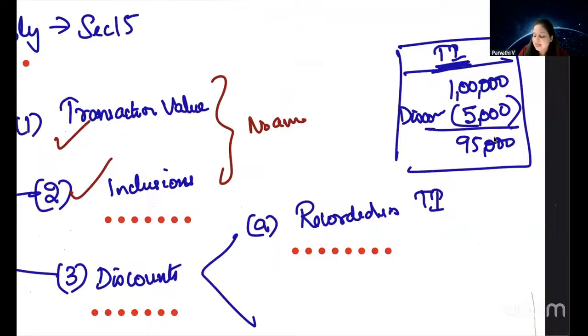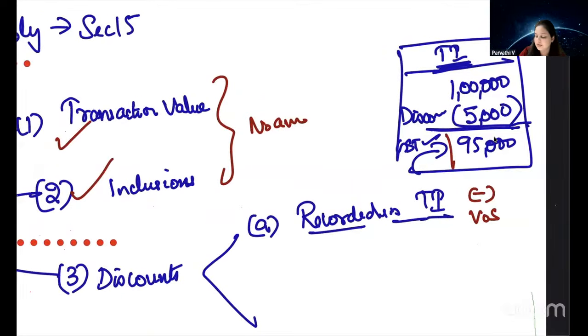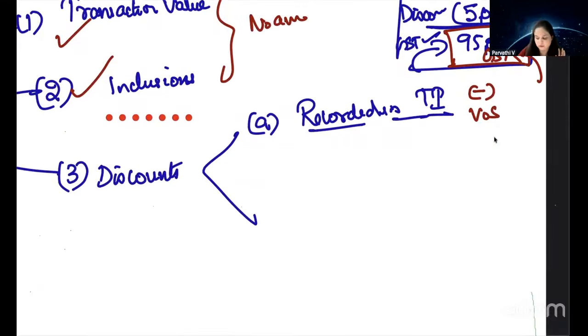Can MyG reduce the discount and compute GST on 95,000 rupees? Yes, this is allowed because discount recorded in the tax invoice can be reduced to compute value of supply. So in this case, what is our value of supply? 95,000. So GST is applicable on 95,000. Okay, no amendment there also.